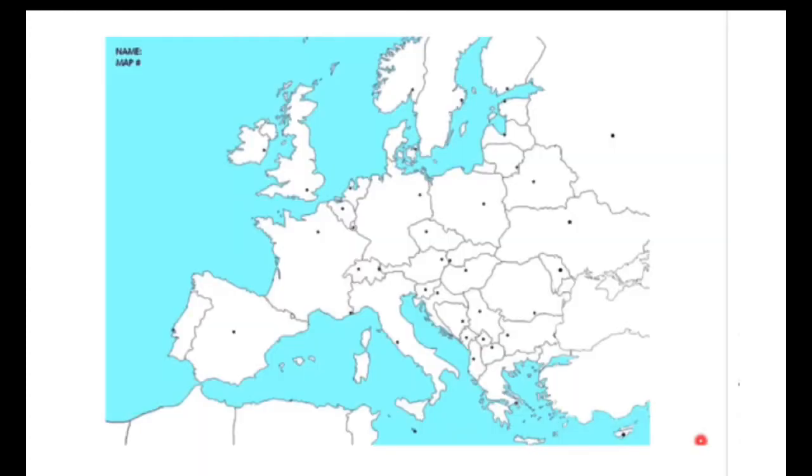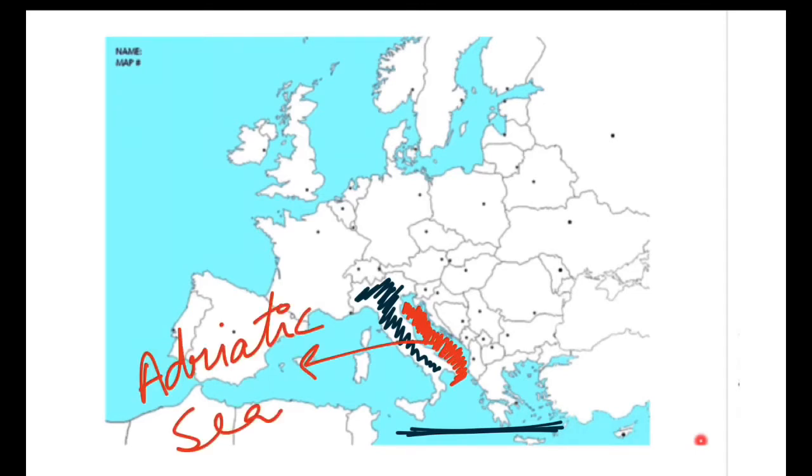Now guys, you can see the blank map of Europe. Let's read about the Adriatic Sea. As you can see this part, this is the Mediterranean Sea, and this country is Italy, bulging out in the Mediterranean Sea. To the north of this country Italy lies a sea which is known by the name Adriatic Sea. This is the Adriatic Sea, and it touches the boundary of many countries.